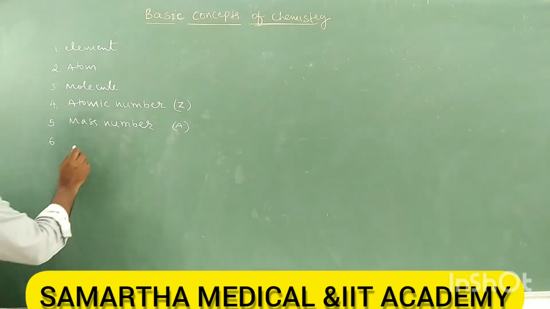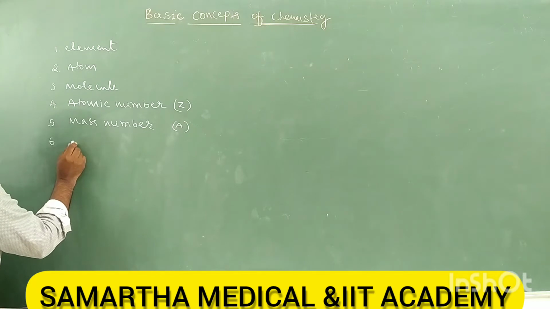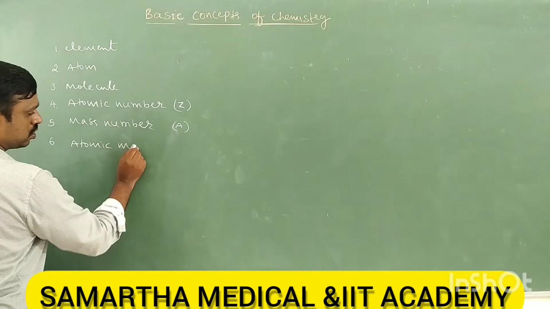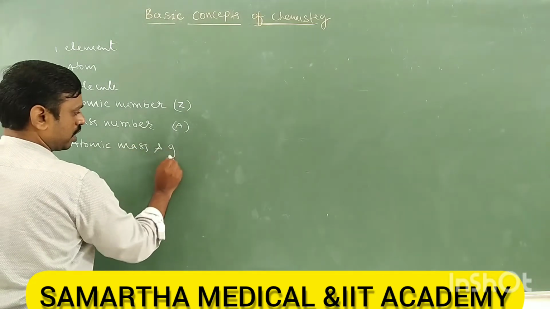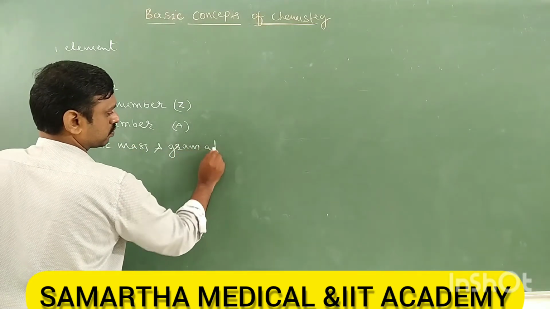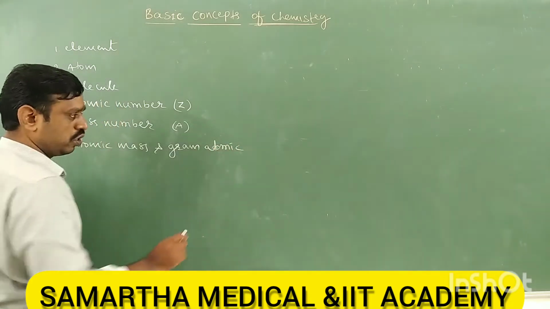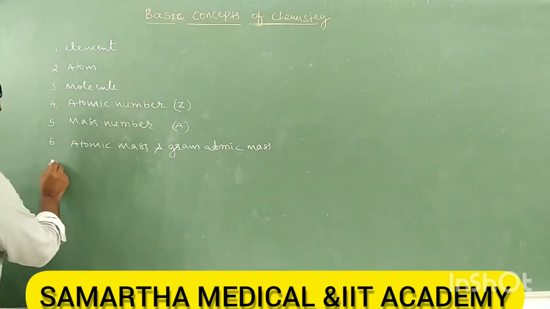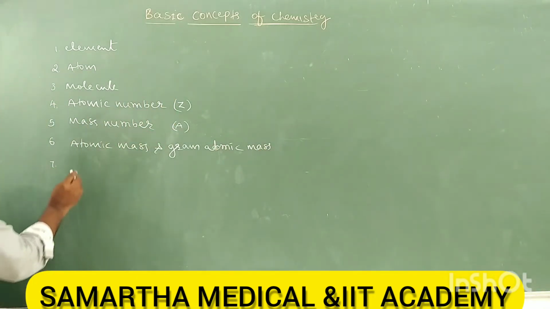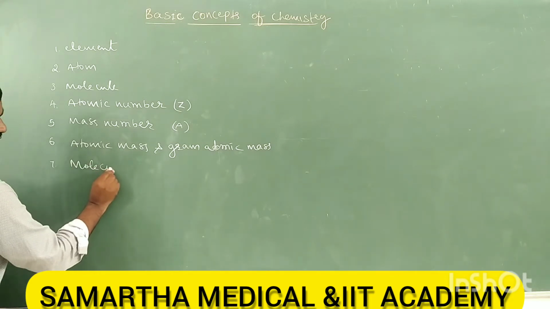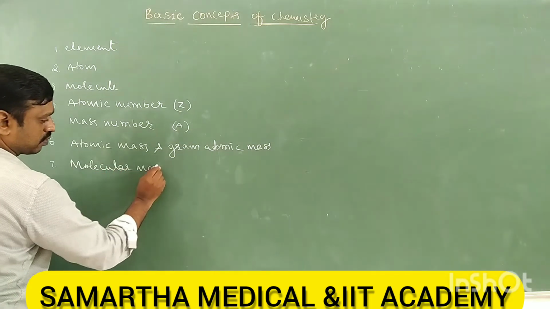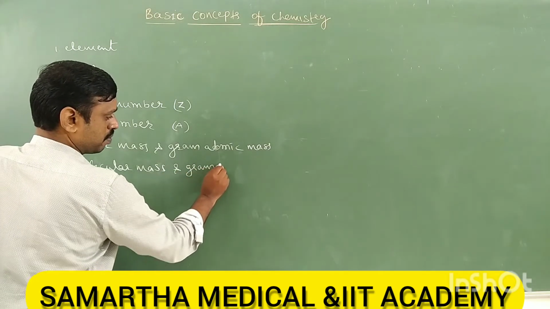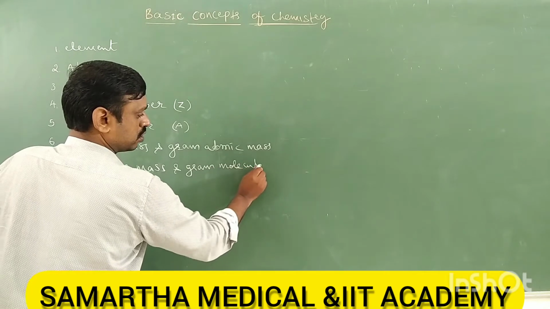Sixth important concept is atomic mass, and gram atomic mass. We'll study about this also, atomic mass and gram atomic mass. Next, seventh one is molecular mass, and gram molecular mass.